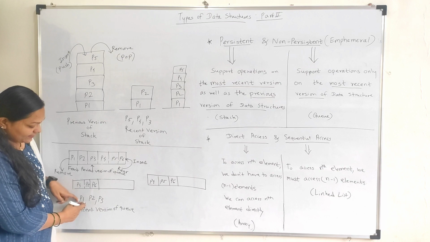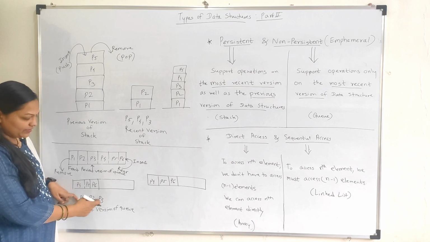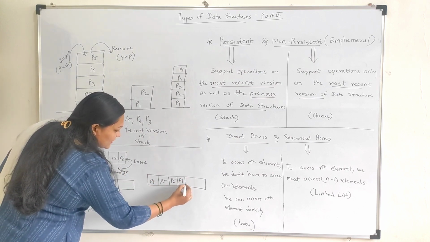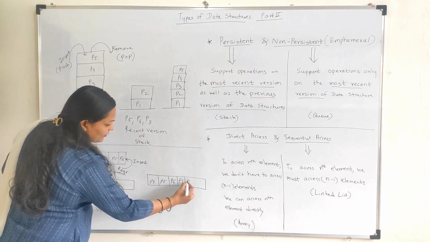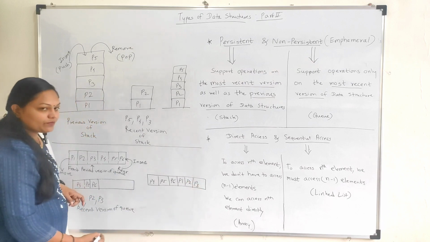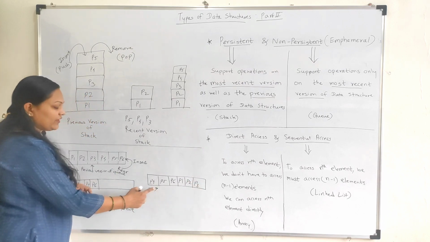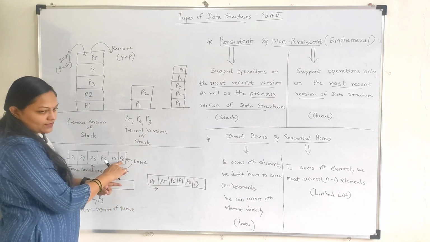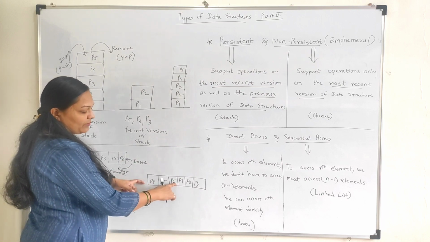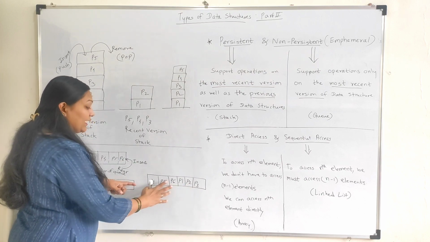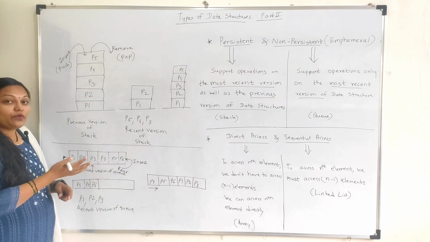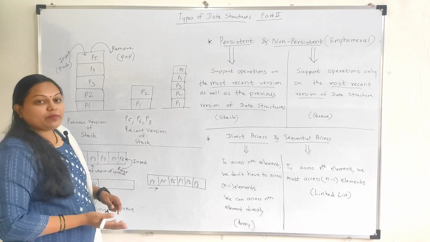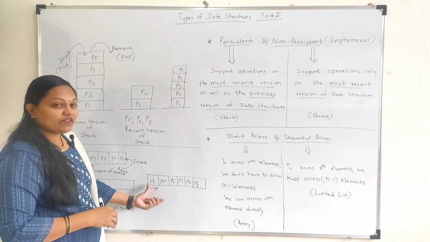And if you are inserting these elements, from which end do we need to insert? From the last, that is the rear end. So here we will insert P1, then we will insert P2, then we will insert P3. But is this a previous version of the queue? The previous version of the queue is like this: P1, P2, P3, P4, P5, P6. But this version is P4, P5, P6, P1, P2, P3. So we cannot maintain the previous version of the queue again after performing some operations. That's why we cannot perform operations on the previous version.